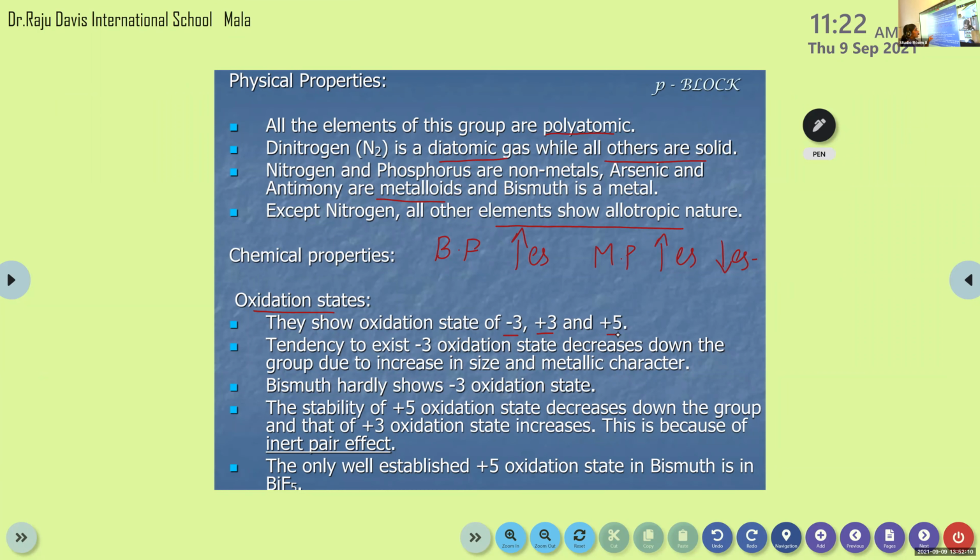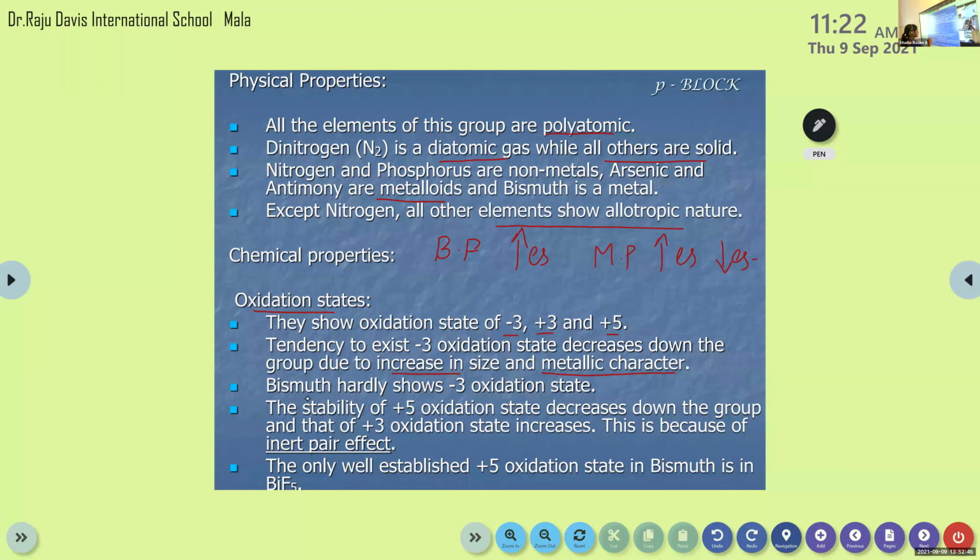And the tendency to exist in -3 oxidation state decreases down the group due to increase in size and metallic character. That means nitrogen shows more tendency to exist in -3. As we move down the group, this tendency to exist in -3 oxidation state decreases. Clear? The reason is increase in size and metallic character.